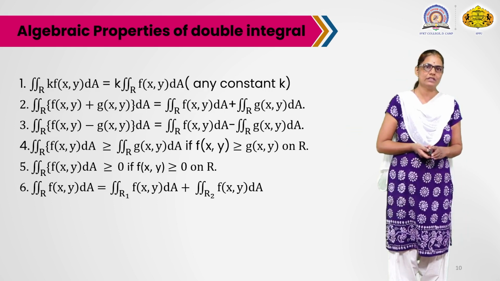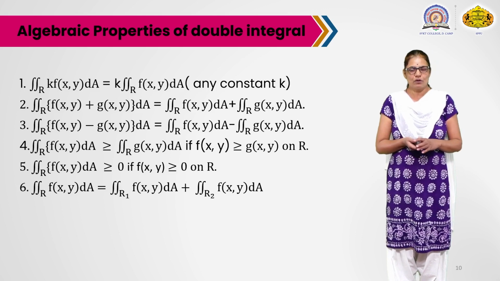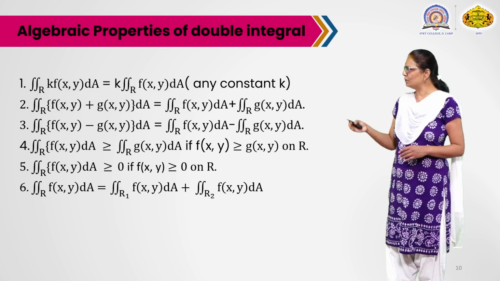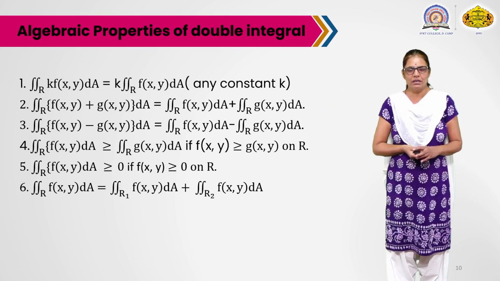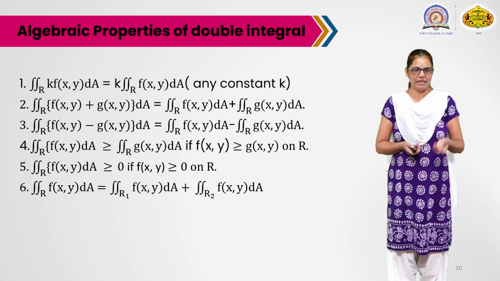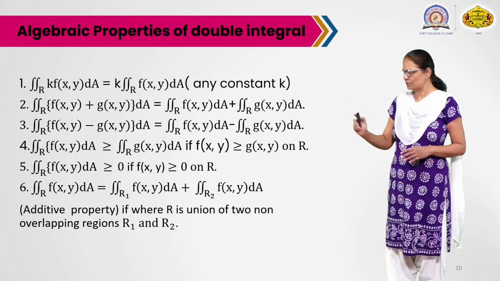And the last property, which is known as the additive property. The double integration of f over R is the same as the double integration of f over R1 plus the double integration of f over R2. Here the region R is the union of two non-overlapping regions R1 and R2, just like this figure. So now see here.